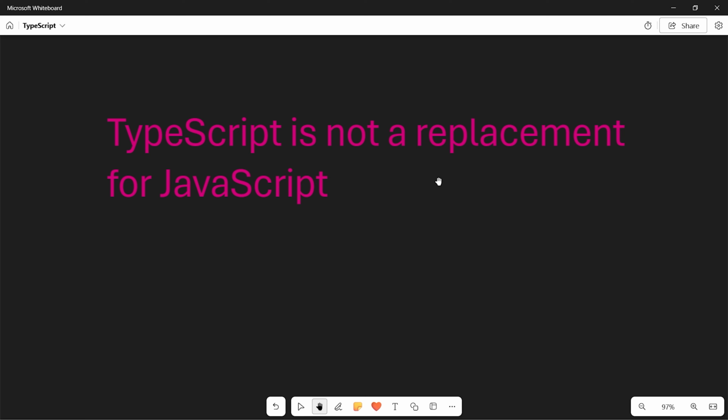Now let's talk pain points, because I know some of you have been writing JavaScript for years and you are thinking, yeah, sure, JavaScript works fine. Why should I bother with TypeScript? So let me show you some examples of why you should use TypeScript in some places instead of JavaScript. Let's jump back to our code editor and see that.